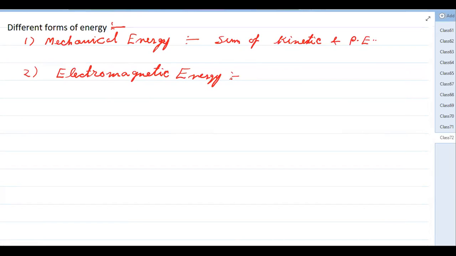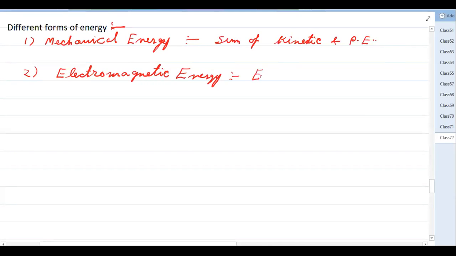The region is called the electric field region. Similarly, if you have a magnet, around the magnet we have a magnetic region, which is called the magnetic field. In that region there is some energy, which is called electromagnetic energy. So the energy contained in an electric or magnetic field is called electromagnetic energy.